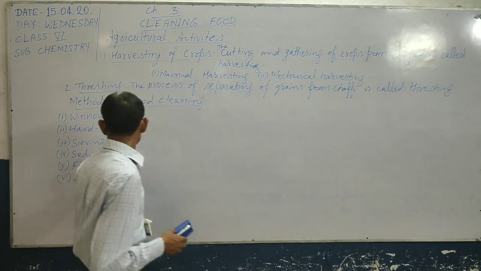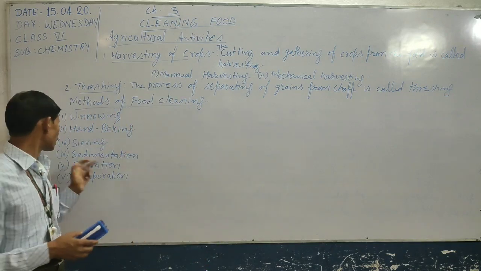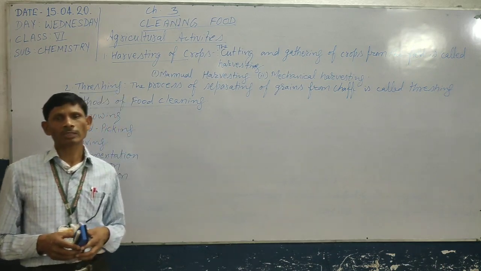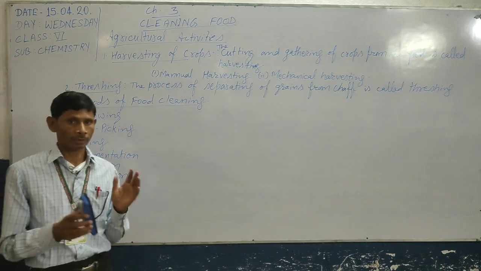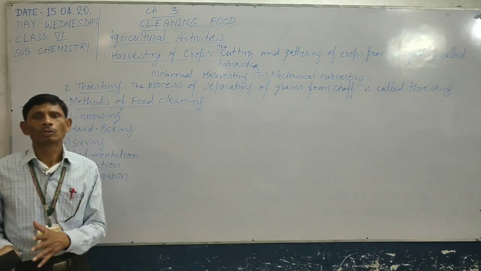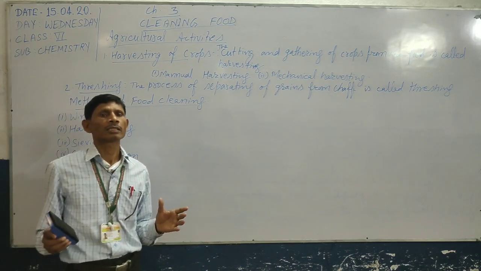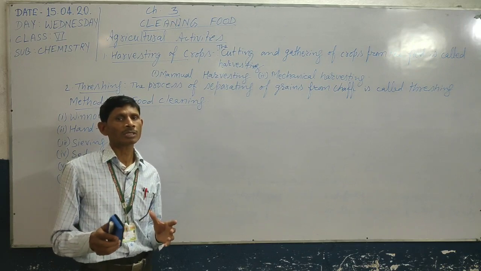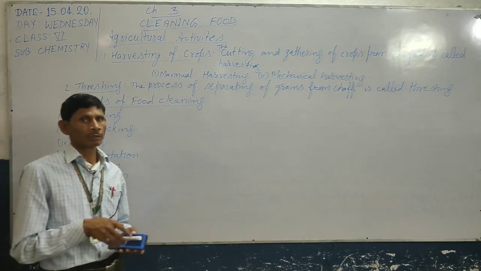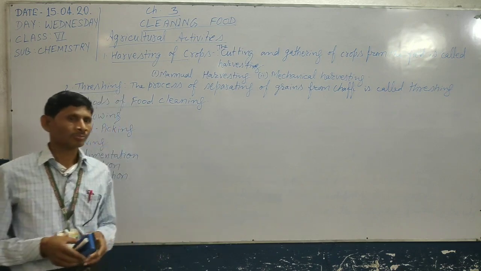Next one is sedimentation. Sedimentation is also used to separate different components, but this process is only used when two or more substances have different properties, that means one substance should settle at the base of the container to separate them.